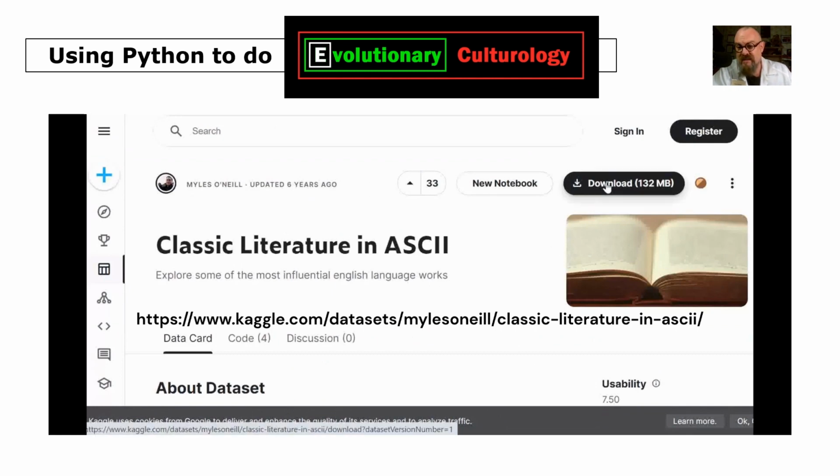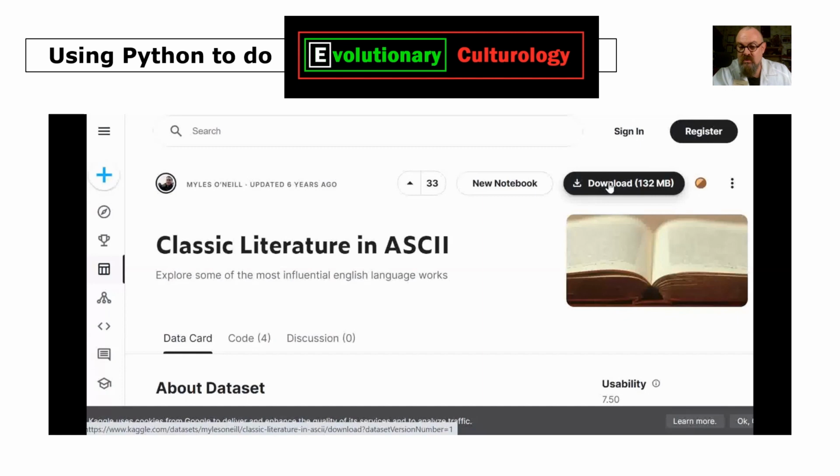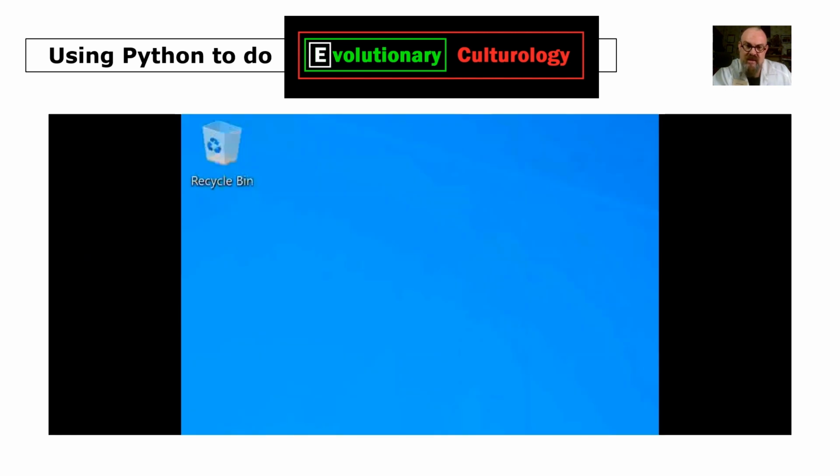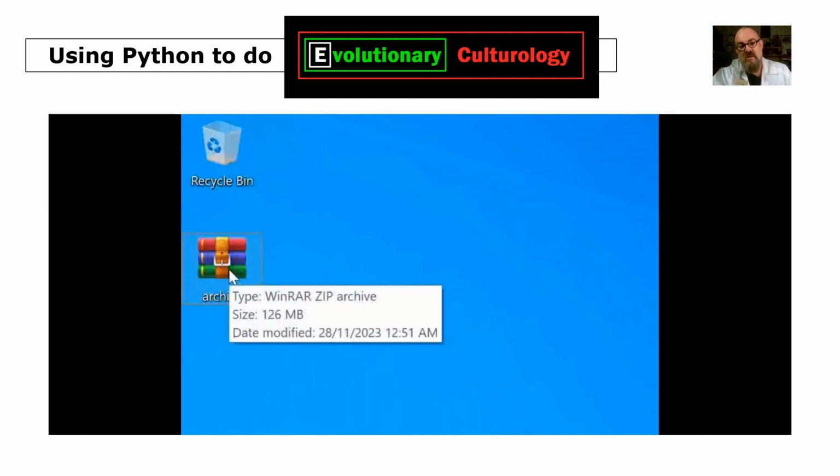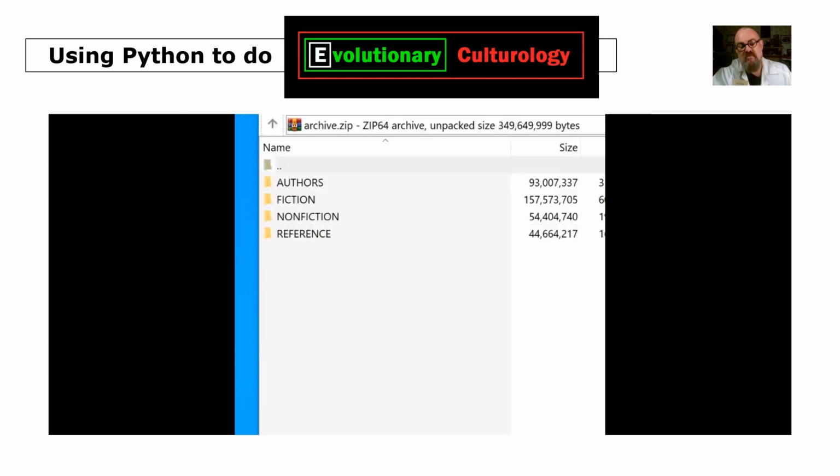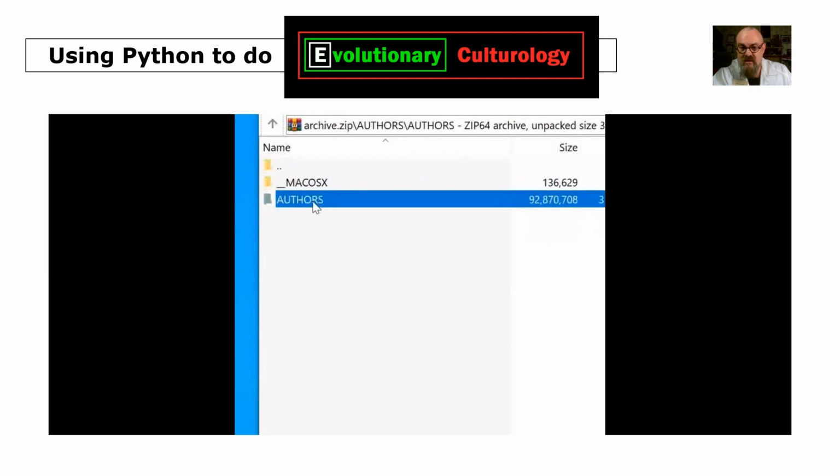And we want to click download on that. It's 132 megabytes. Let's click that. That's the data set we want. And that should land on our desktop. There we go. It's called Archive. And we unzip that. Double click. Open up that zip file. There we go. We've got 4 folders inside: authors, fiction, non-fiction, and reference. Let's look in authors down here.